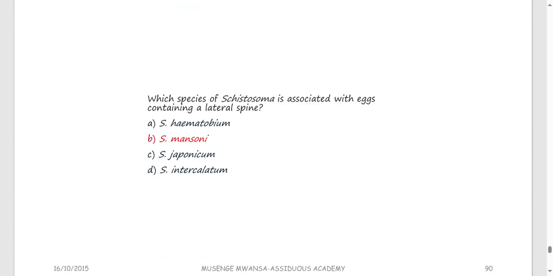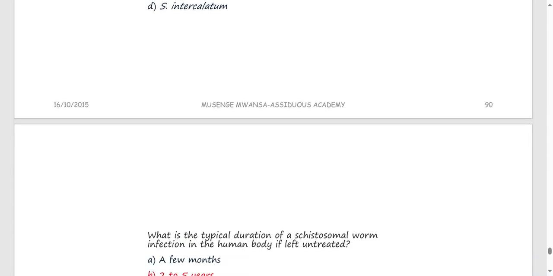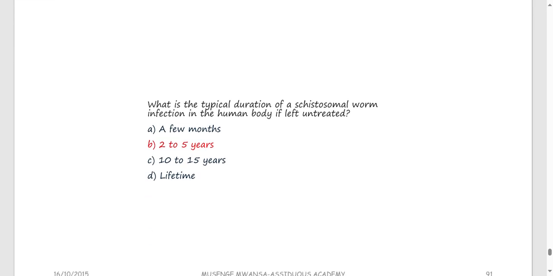Corticosteroids are anti-inflammatory. Which species of schistosoma is associated with eggs containing a lateral spine? Remember the Mansoni, lateral spine. Japonicum, you've got a terminal spine. Actually, haematobium. What is the typical duration of Schistosoma worm infection in the human body if left untreated?